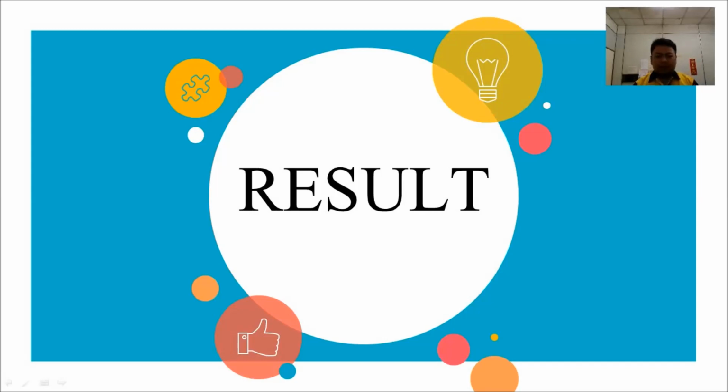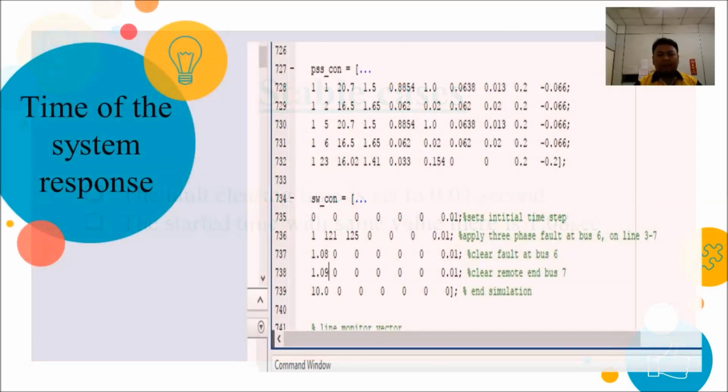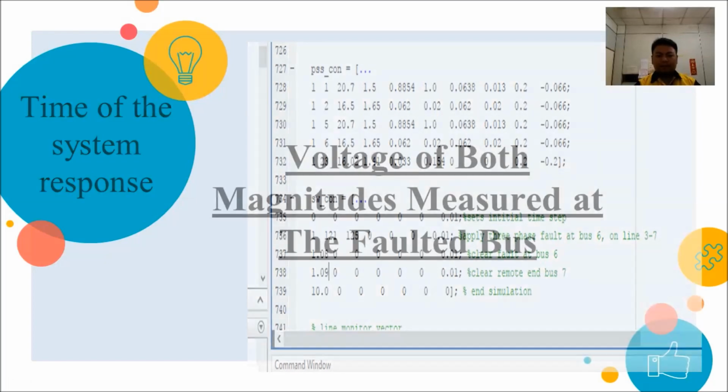For this result, we will see the four cases. First is the stable case, critically stable case, critically unstable case, and unstable case. For the stable case, the fault clearance time is set to 0.01 second. The start time has the same value, 1.08 second. You can see here, it starts at 1.08 and the fault is cleared at bus 6.